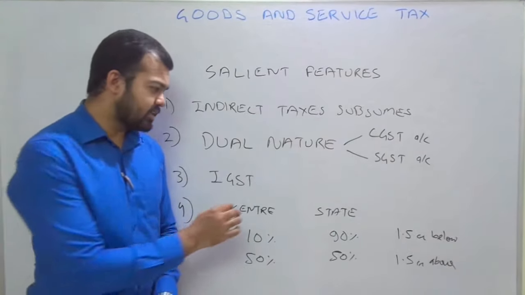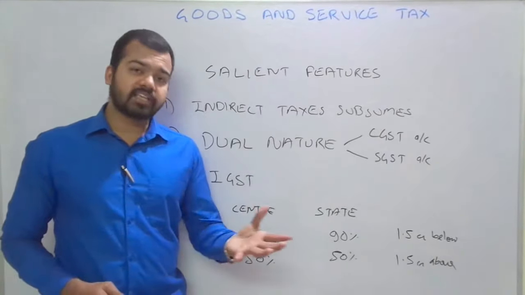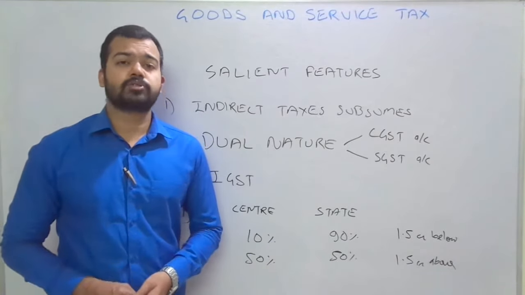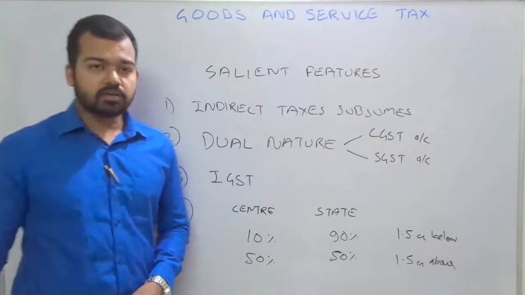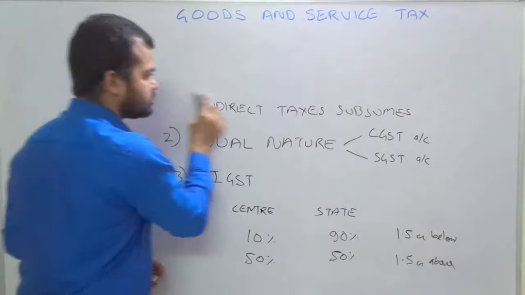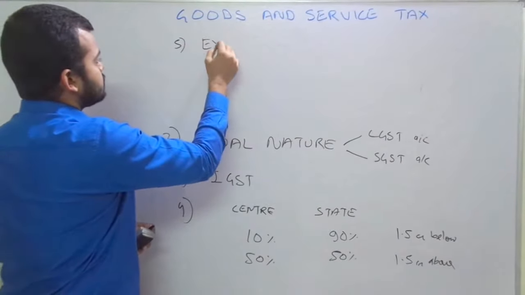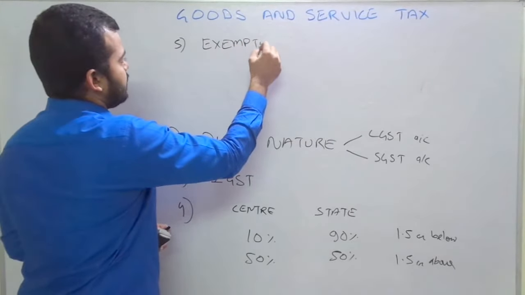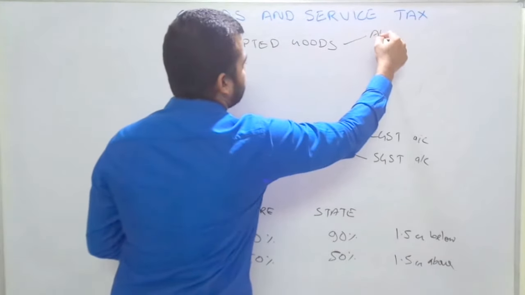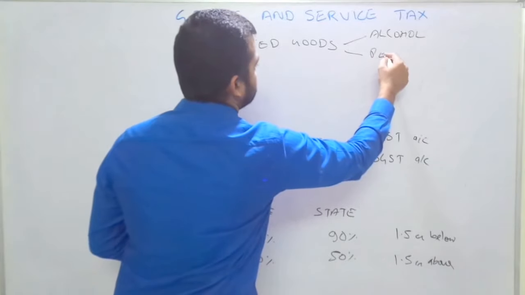Now another thing, when we consider this revenue part, there was one problem. A few goods were exempted from the GST category. That is why alcohol and petroleum are not part of GST. So I'm writing here on top, that is the fifth point, exempted goods. Here we can say alcohol, and another one is petroleum.